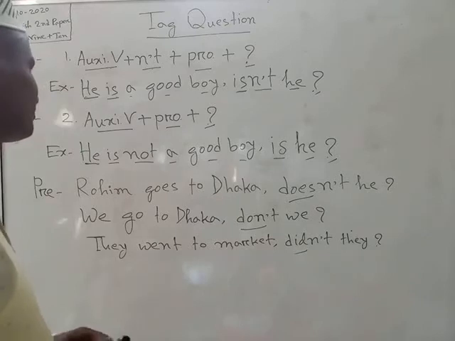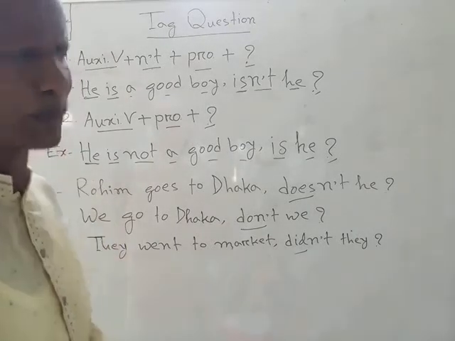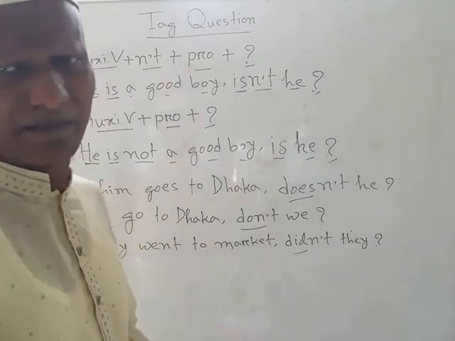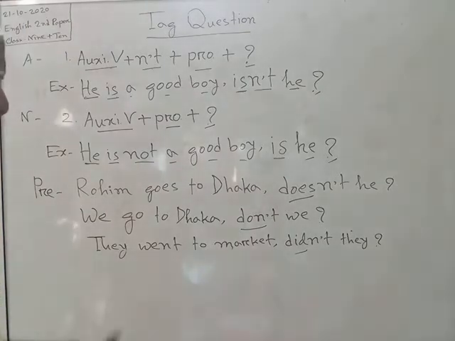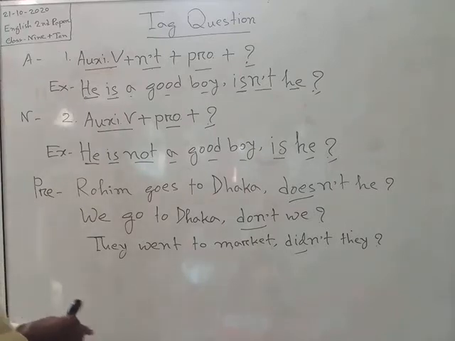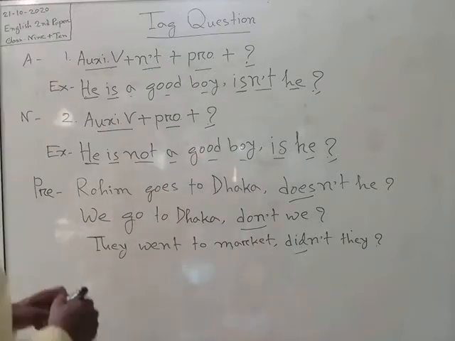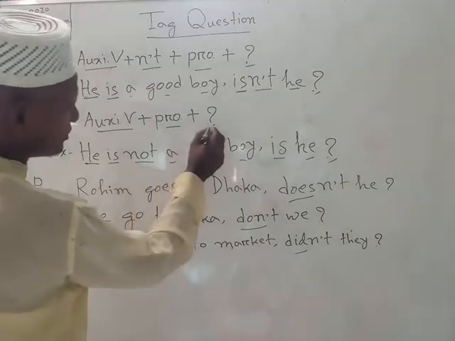Dear student, now we can go to rule number 2. In rule number 2, we can say that if the main sentence is negative, then the tag question will be affirmative. In this structure we can follow these rules: auxiliary verb plus pronoun plus note of interrogation.